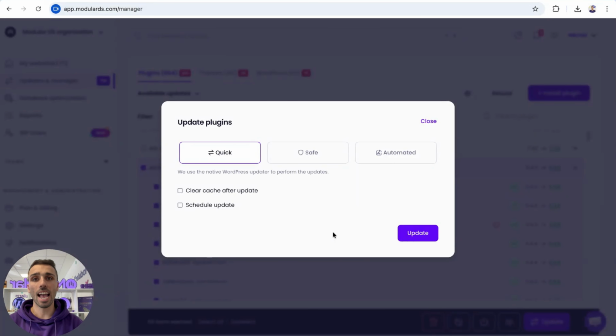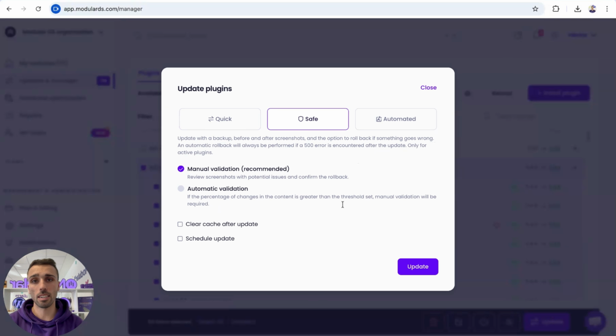And then here I have three different options to do the update. The first one is the quick update, which is basically like updating from WordPress, but instead of going one by one, you can do it from here in multiple sites at the same time. The second option is what we call the safe update method. With this, we create a backup of the plugin or theme you are updating. Then we take a screenshot before and after the update is performed, and then we show you the result so you can see if something broke on the website and maybe you want to roll back to the previous version.